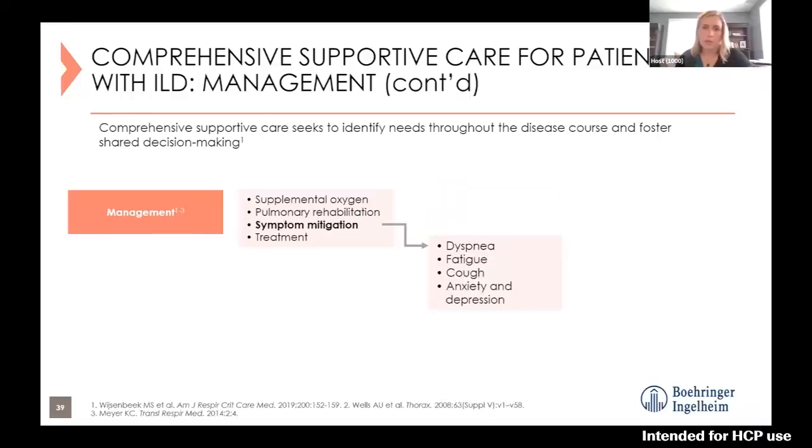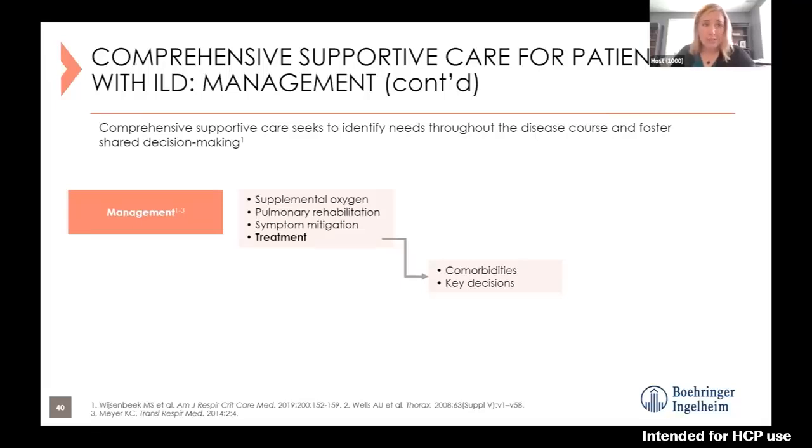Symptom mitigation should be addressed, so trying to help the patients the best we can to manage their shortness of breath and their fatigue. Cough can often be a very distressing symptom for these patients, so helping them to at least be aware that we hear you, we know that you're struggling with this, and we're going to try everything that we might possibly be able to. Encouraging these patients to speak up about anxiety and depression, and not suffer alone, and letting them know how common it is in a disease like this.